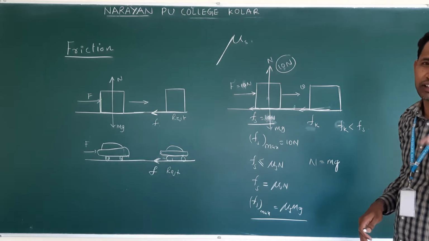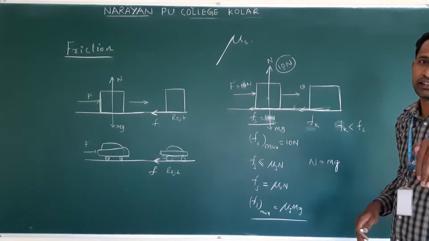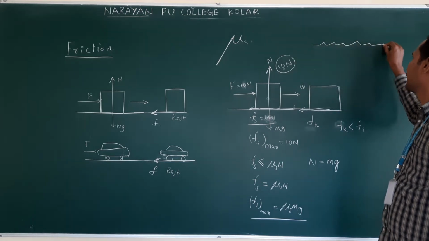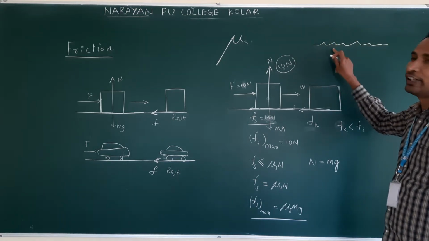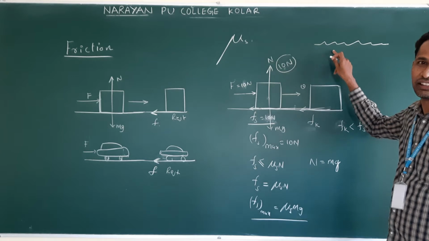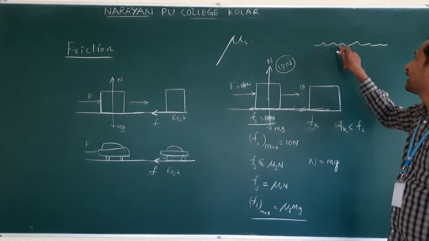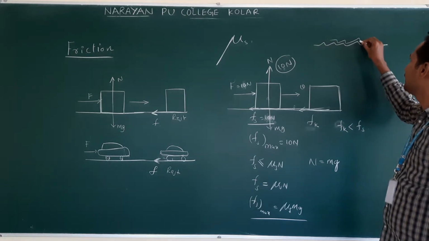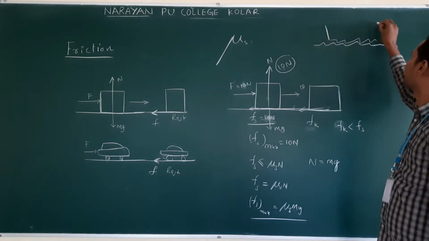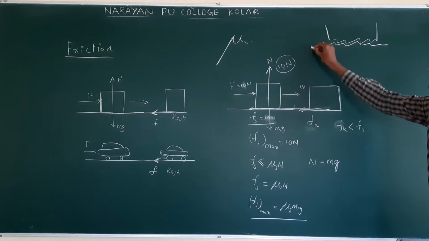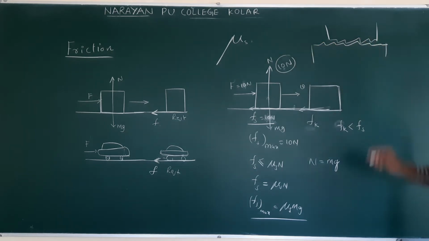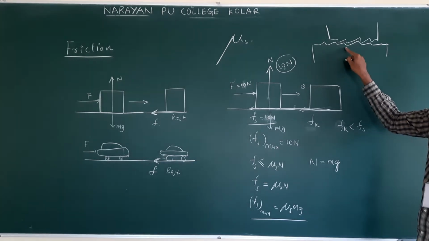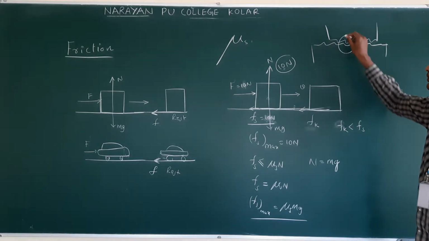But the same surface, if we see it microscopically, then that surface will appear like this. We do find ups and downs, elevations and depressions. If we place another object on this, their surfaces are interlocked like this. This is the horizontal surface, this is the object surface. What happened? These two will be interlocked here.